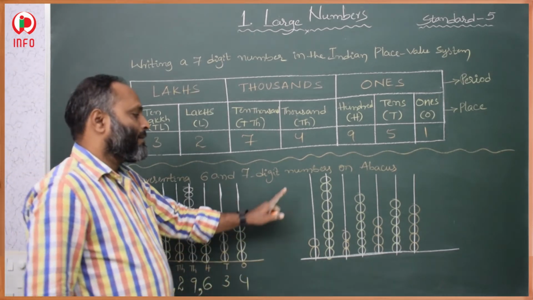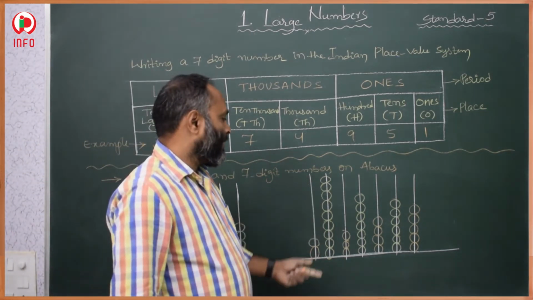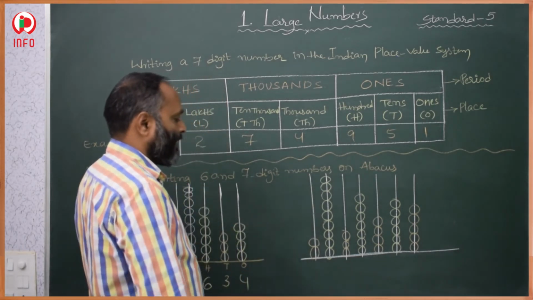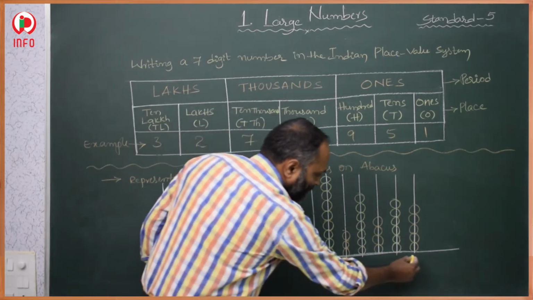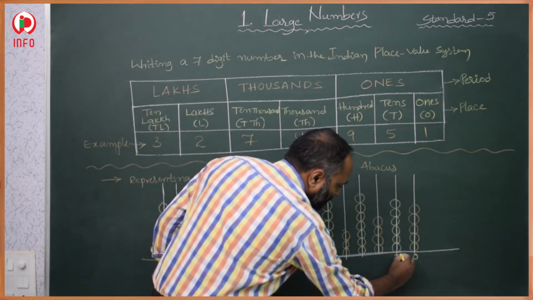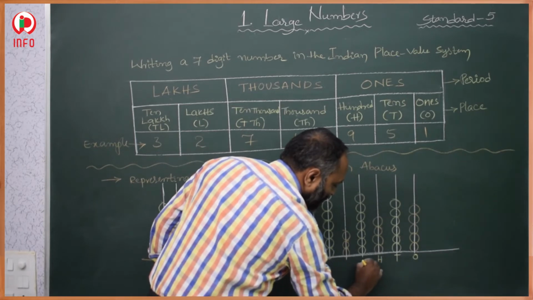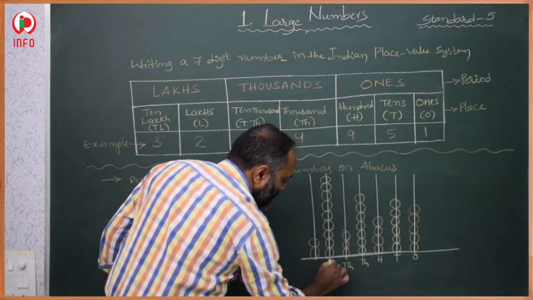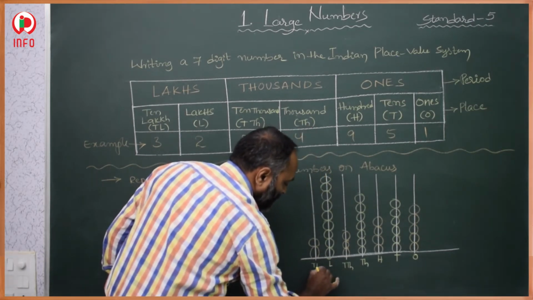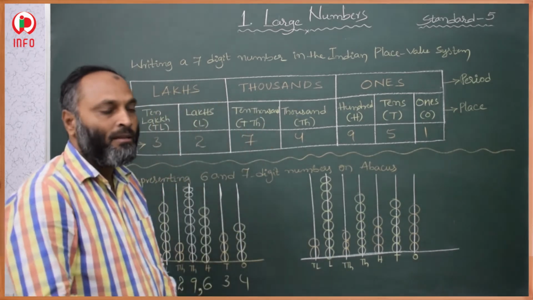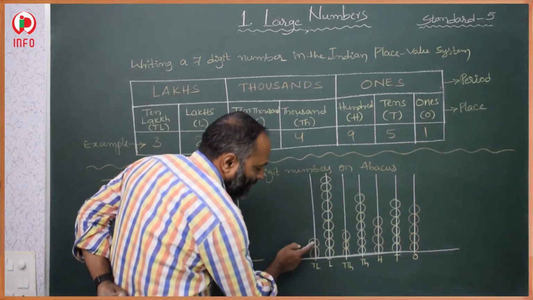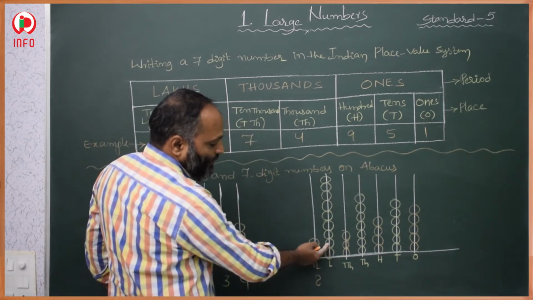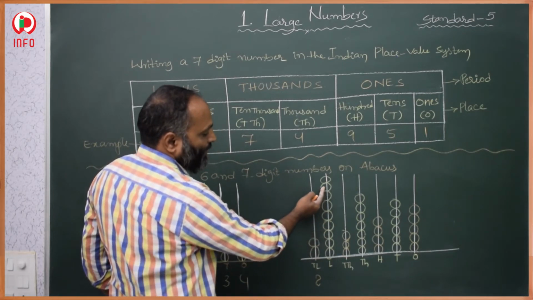And this second abacus, which number does it represent? See here. First, this is the ones place, this is the tens place, this is the hundreds place, this is the thousands place, this is the 10,000s place, this is the lakhs place, this is the 10 lakhs place. Here, how many beads were there? 1, 2. Here the number represents 2. In this, how many beads were there? 1, 2, 3, 4, 5, 6, 7, 8, 9. 9.